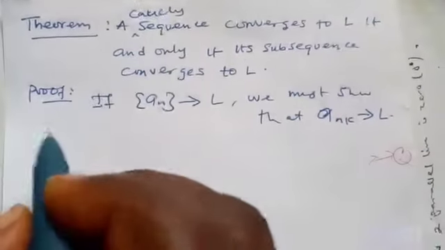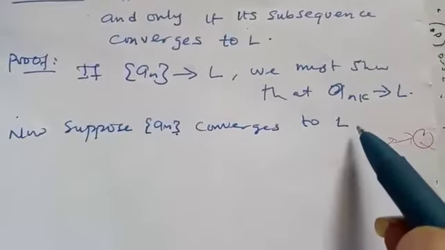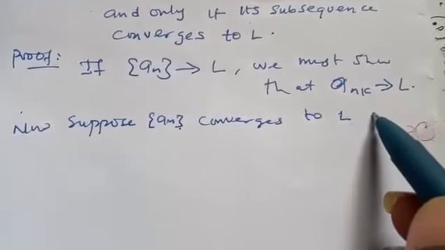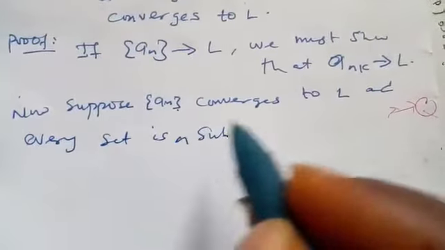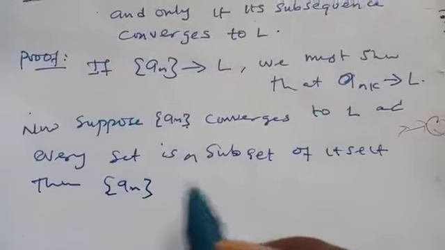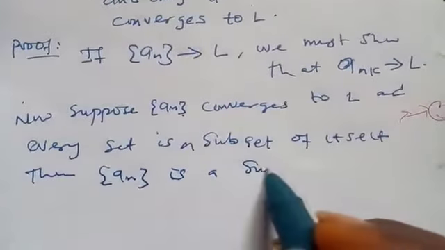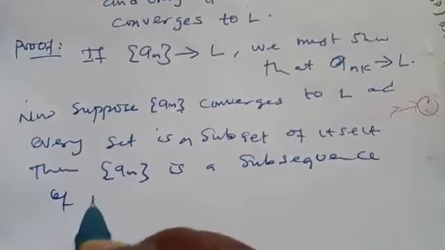I will prove the other way around first. Suppose this a_n converges to L, and every set is a subset of itself. Then this sequence is a subsequence of itself.